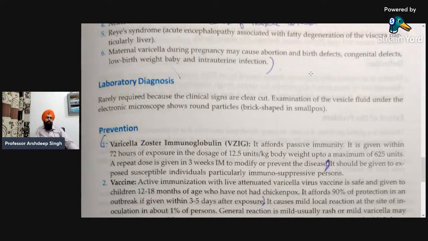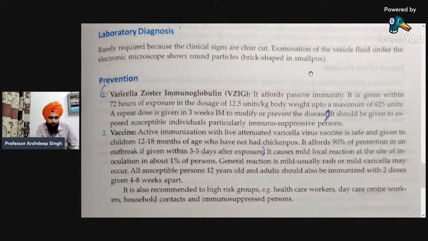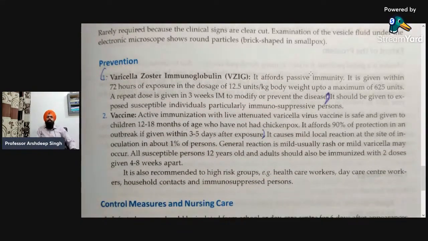Next is prevention. So how we can prevent the chickenpox infection. First of all, it includes the varicella zoster immunoglobulin, that is VZIG.